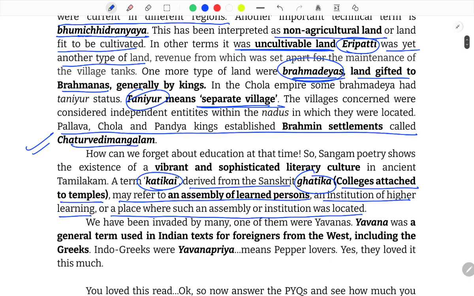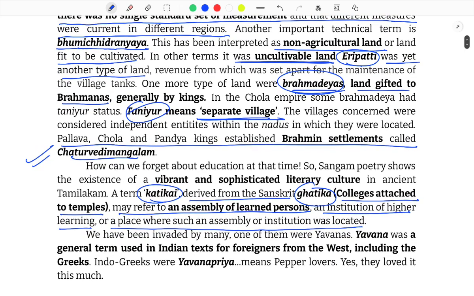We have been invaded by many. One of them were the Yavanas. Yavana was a general term used in Indian texts for the foreigners from the West, including the Greeks also. Indo-Greeks were Yavana Priya, meaning pepper lovers. Yes, they loved it this much.